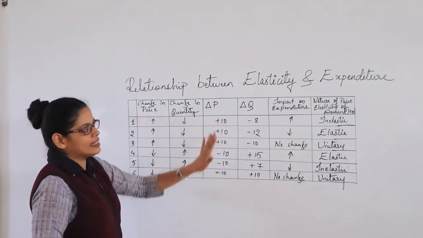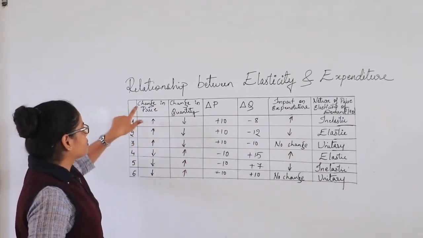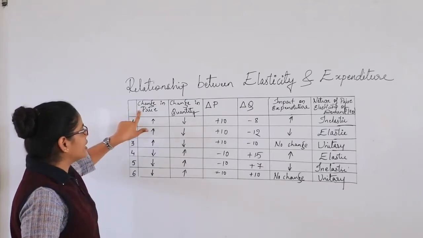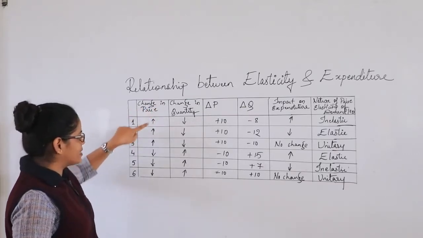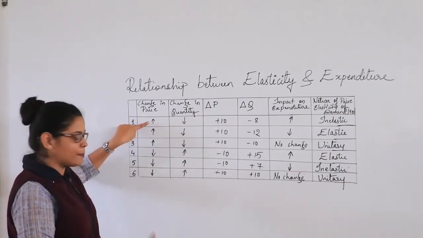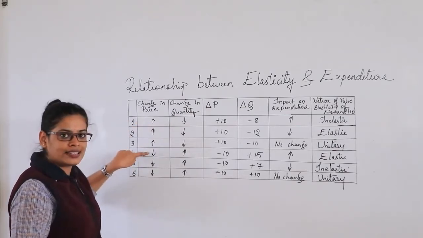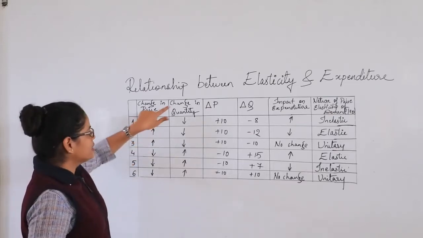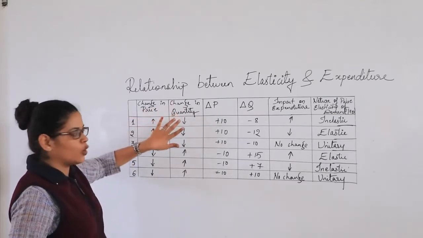So this is the table wherein you will easily understand the change in the price. We can see here the upward arrow mark tells us there is an increase in the price. The downward arrow mark tells us the decrease in the price. The same goes for the change in the quantity.